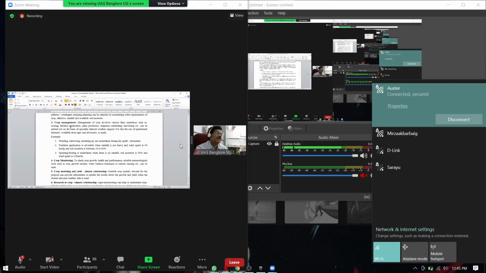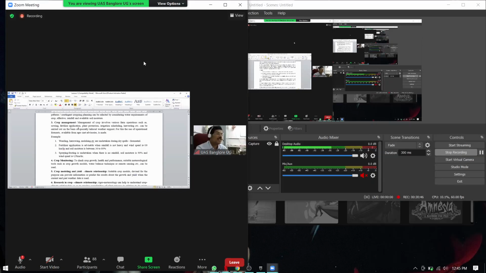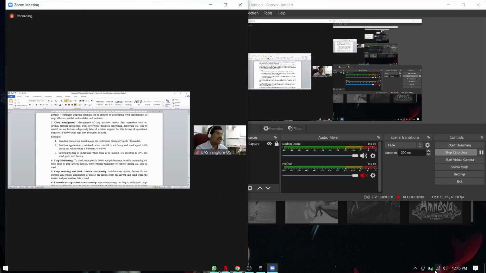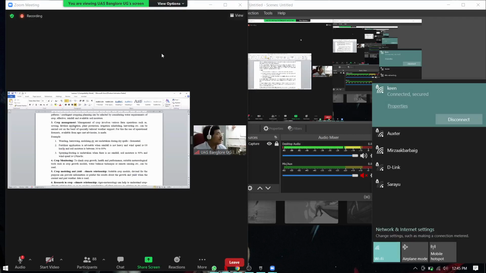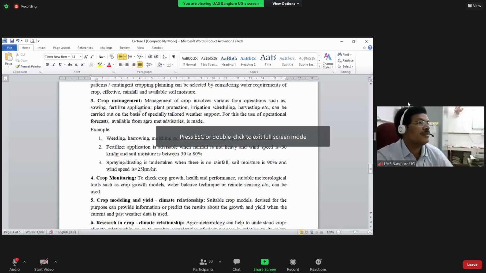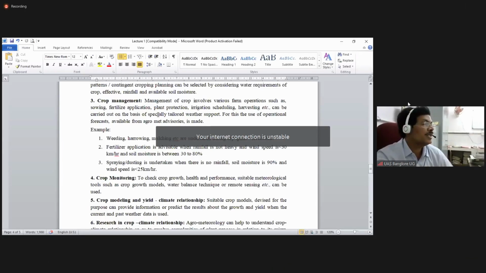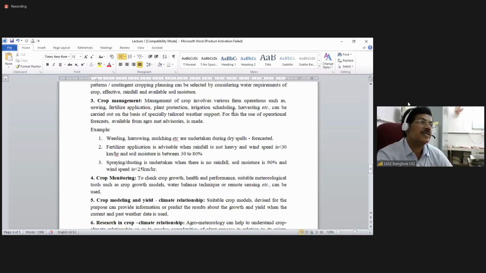IMD unit is there. So even in agriculture, they are recording all the parameters and also giving the information. Similarly, we have the All India Coordinated Research Project on Agrometeorology, where an agronomist is heading. So they are giving the contingent crop planning for different areas. Okay. So agro advisory services are being made.